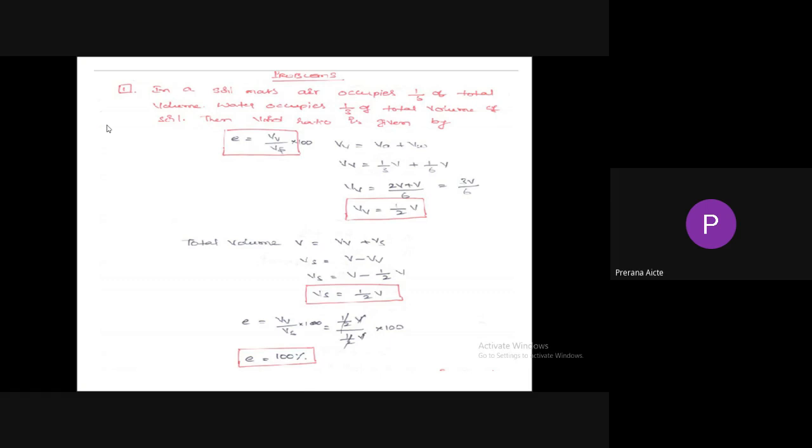So now e value equals volume of voids by volume of solids. Volume of voids is half of the total volume, and volume of solids equals half of the total volume. You will get 1, that is, void ratio equals 100%.